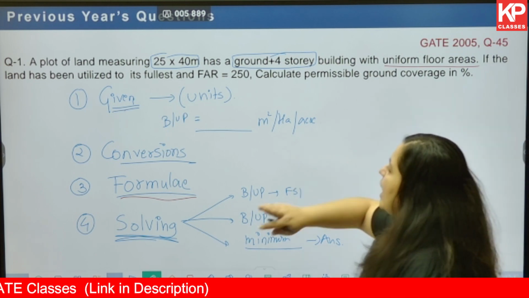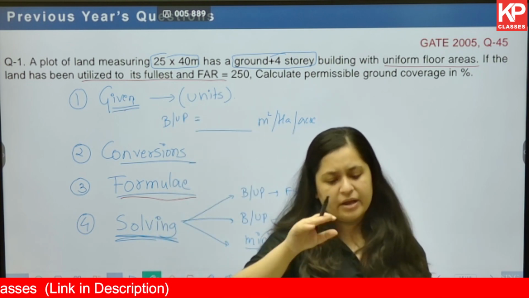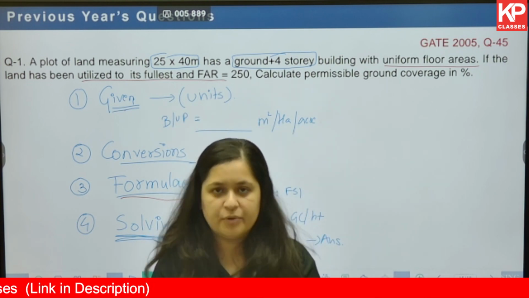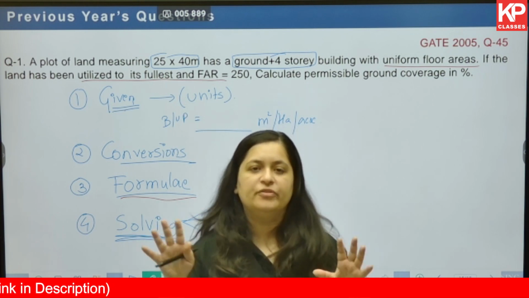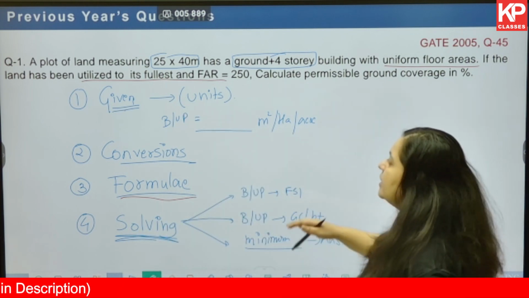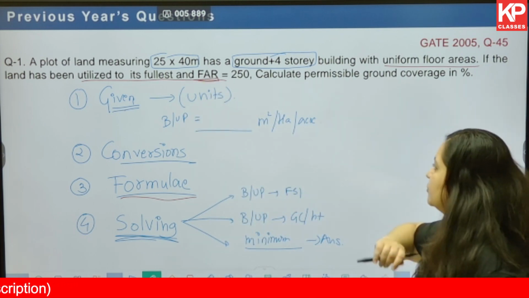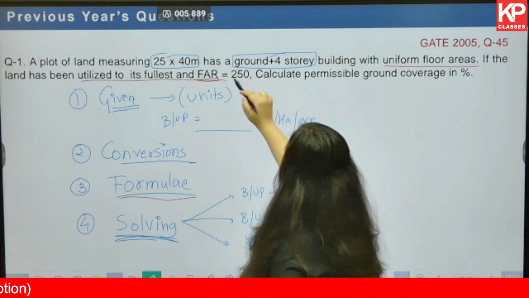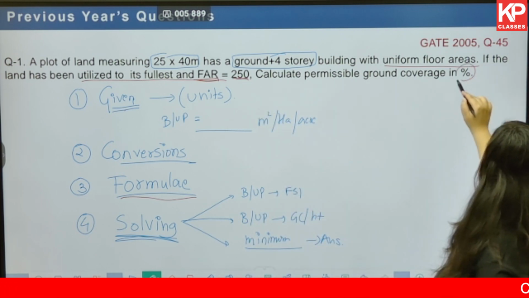Next, if the land has been utilized to its fullest FAR, matlab whatever the FAR was given to you for that particular plot, you utilize it completely. There is no scope of TDR in this. Okay. Now many a times this also will not be given and it is something that you have to assume. Next, the FAR is 250. Calculate the permissible ground coverage in percentage.